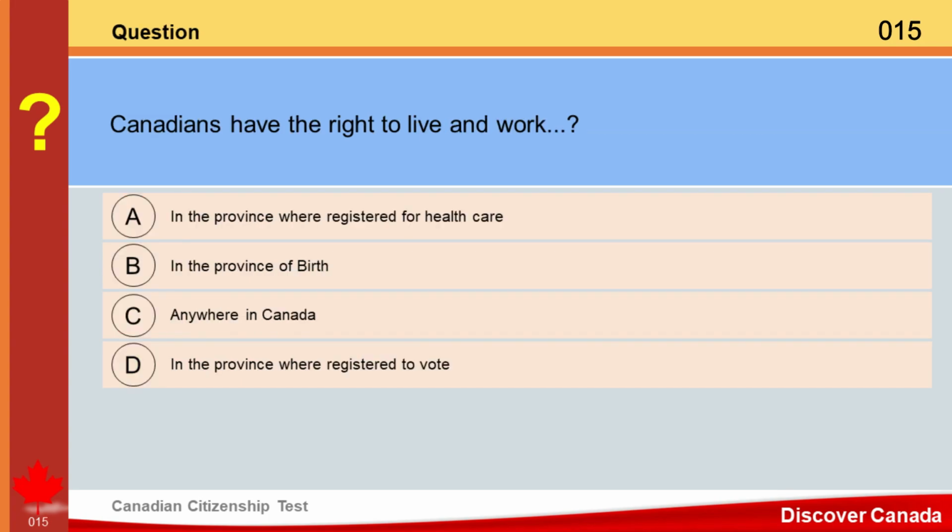Question. Canadians have the right to live and work. A. In the province where registered for healthcare. B. In the province of birth. C. Anywhere in Canada. D. In the province where registered to vote. Answer. C. Anywhere in Canada.